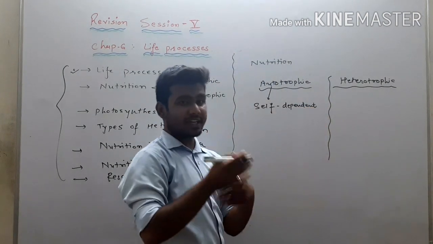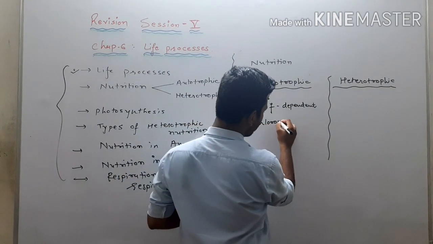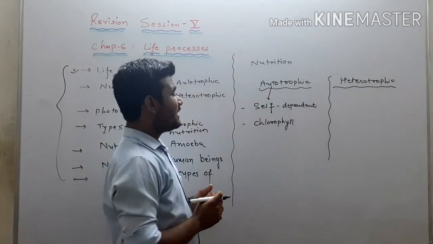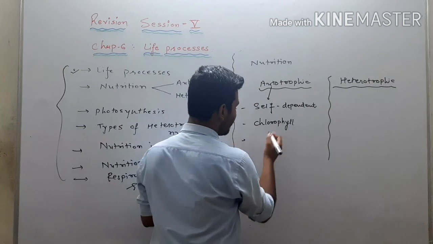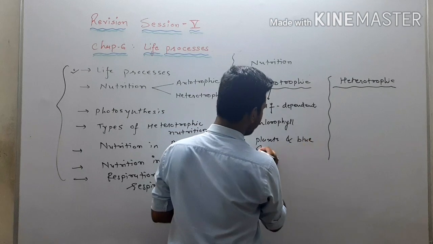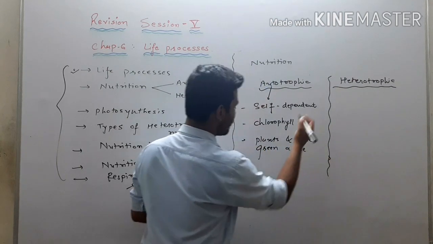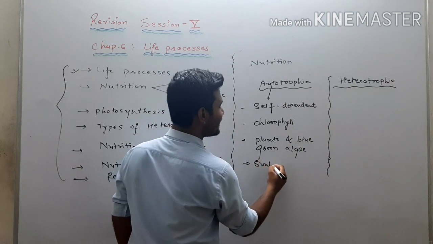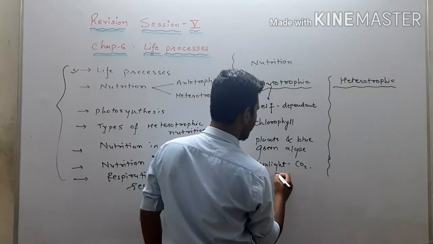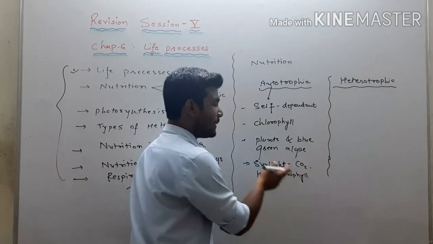They used to prepare their food by themselves. In autotrophs, chlorophyll is necessary, right? So how are they preparing their food? Generally, plants and blue-green algae are the example. They are using sunlight, carbon dioxide, water, and chlorophyll, and they prepare their food.